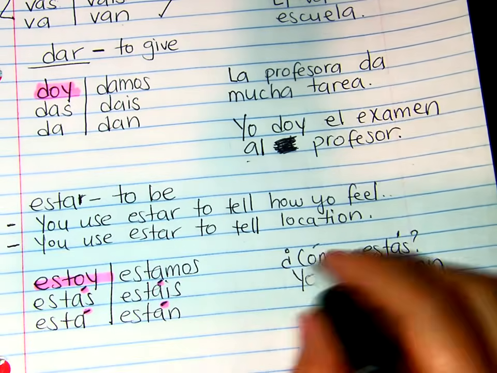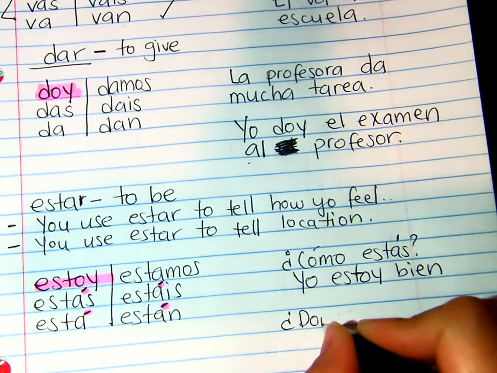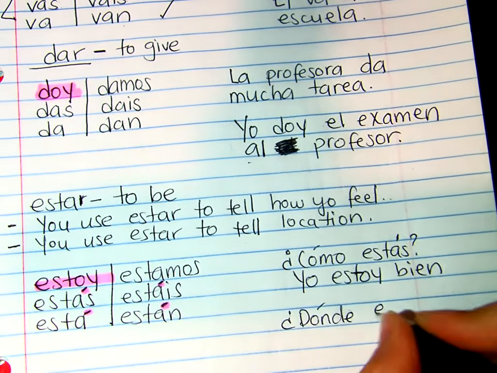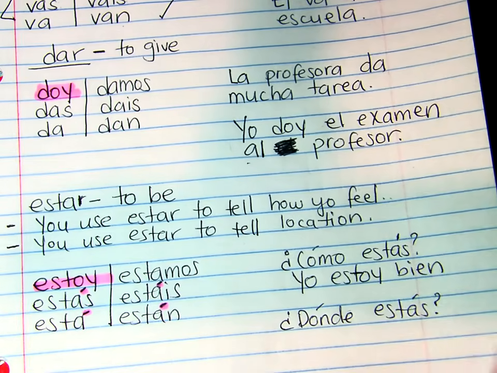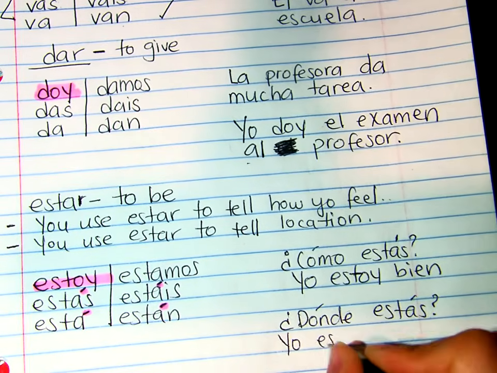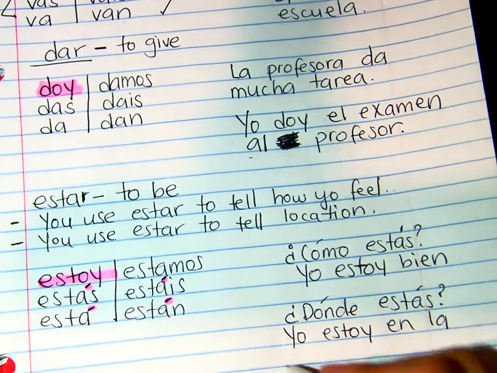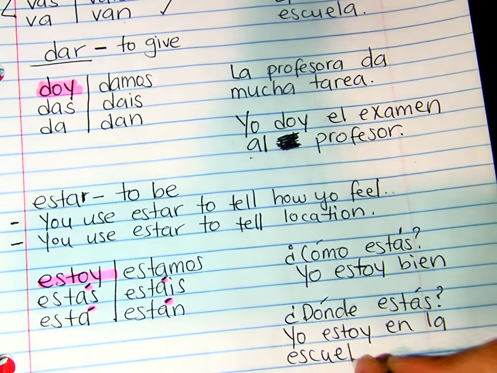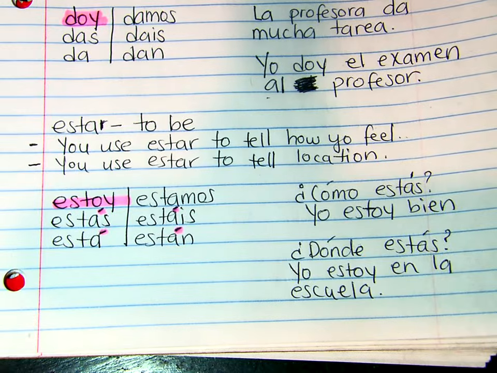Okay? To tell location. ¿Dónde estás? Where are you at? Okay? Yo estoy en la escuela. I am at school. Yo estoy en la escuela.